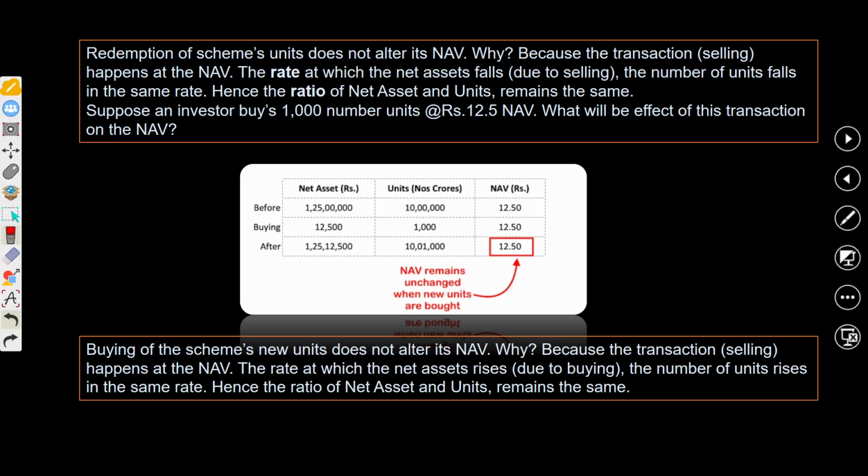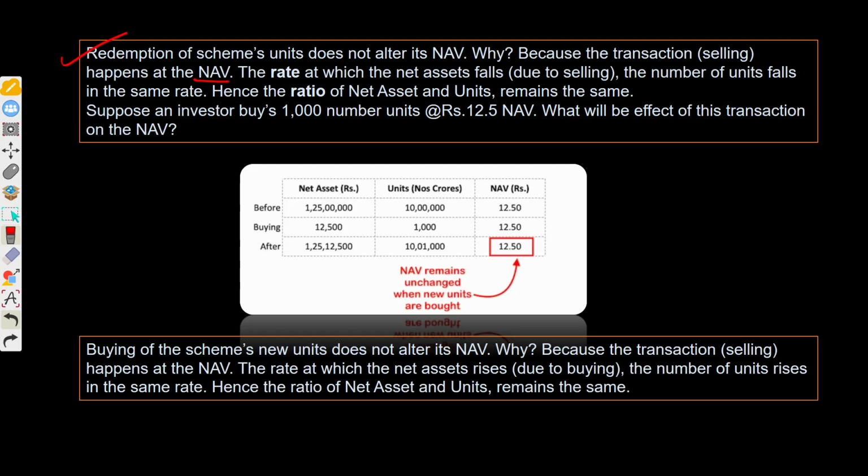Okay, so redemption of scheme's units does not alter its NAV. Why? Because the transaction selling happens at the NAV. And the rate at which the net assets fall due to selling, the number of units falls at the same rate. Hence, the ratio of net assets and units remains the same.